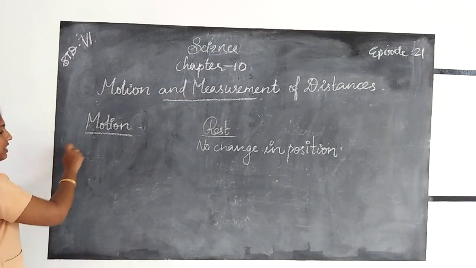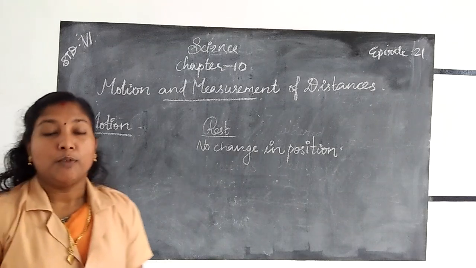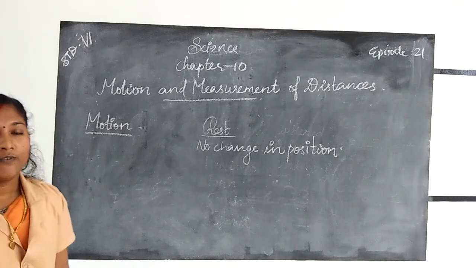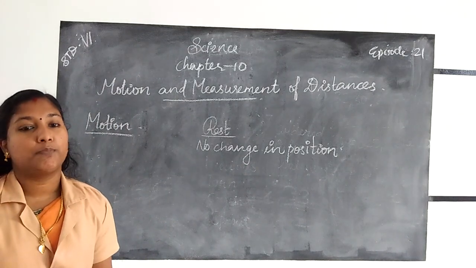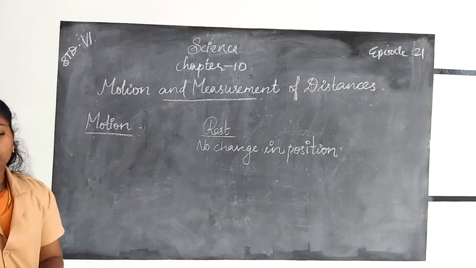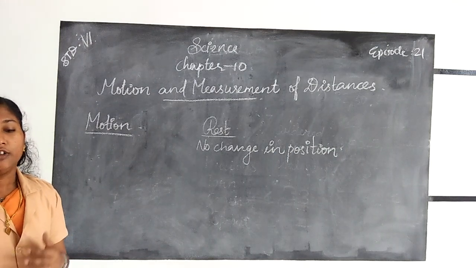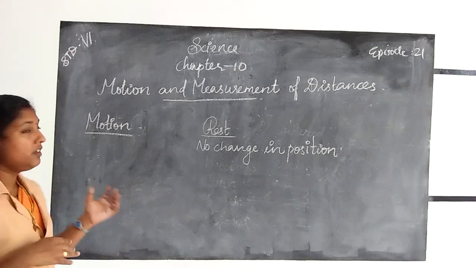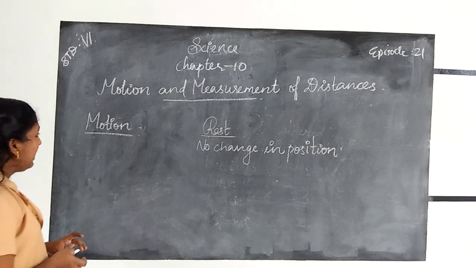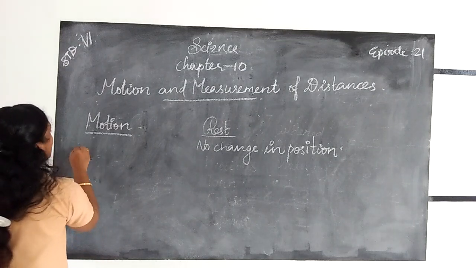Next one, motion. What do you mean by motion? When a body in a state of rest changes its position with respect to time, we can say that it is under motion.